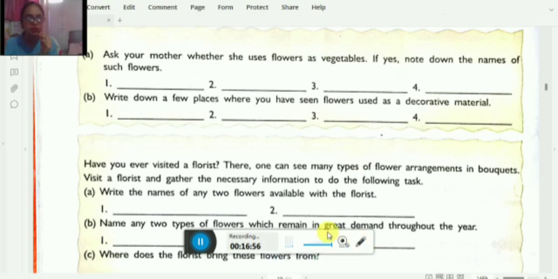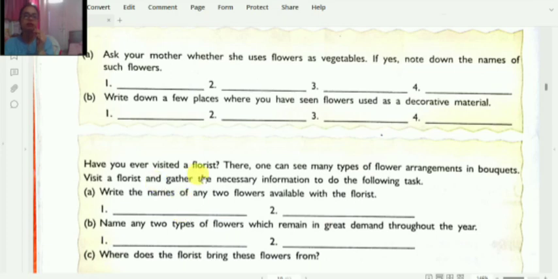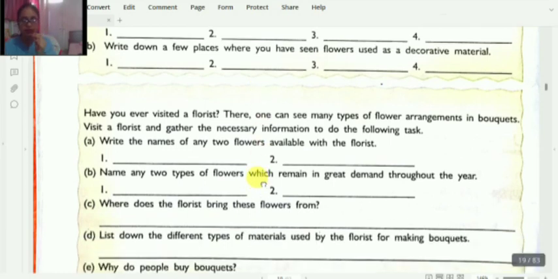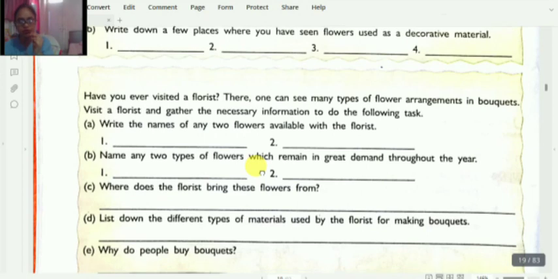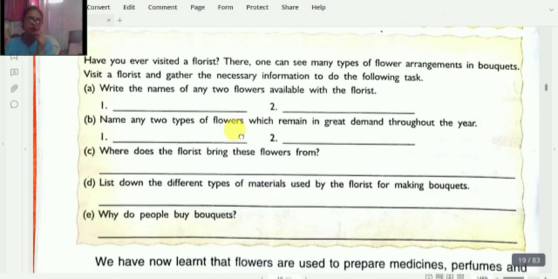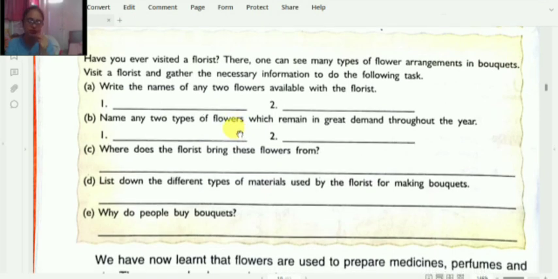Now the next question is, write down a few places where you have seen flowers used as decorative materials. You can write here very easily that in temples we see them, and when we visit a marriage ceremony or a birthday ceremony, there also we see flowers used as decorative material. And in celebrations like Independence Day, flowers are also used for decoration. Now the second activity guides you to visit a florist. Leave this activity, we will do it later.